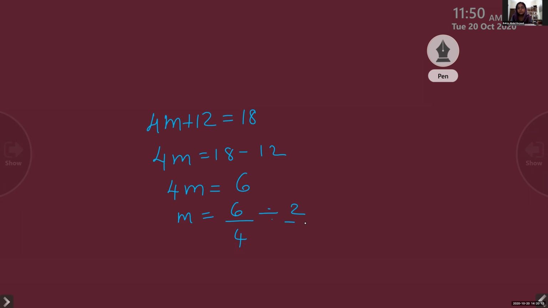Reduce it. 6 divided by 2 is 3, 4 divided by 2 is 2. So the answer is 3 by 2. When you divide, you will get 1.5. No problem. It is also correct. Answer is 3 by 2. Question?